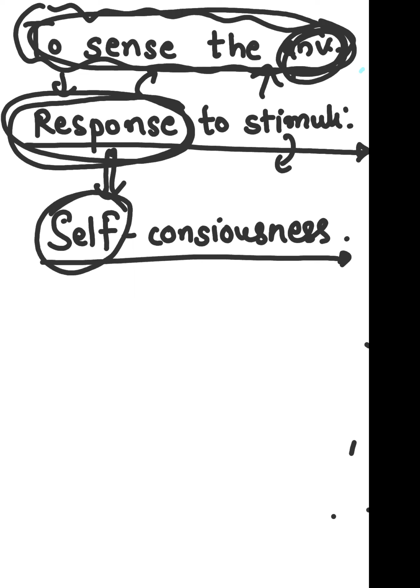That's why this is called self-consciousness. Whenever we go outside, we dress up nicely. That means we are aware of ourselves also. We are not randomly going and sitting. We are aware of everything. That is self-consciousness, an additional property of humans.